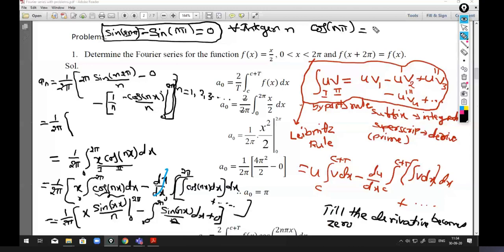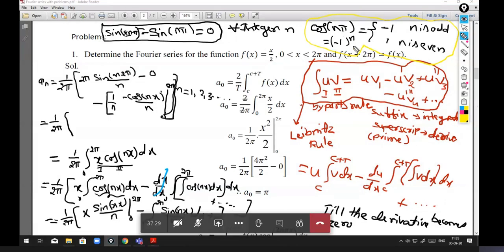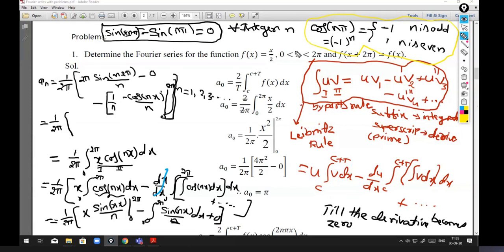So when n is even, definitely you will get cos 0. When n is 0, cos 0 is 1, plus 1. Minus 1 power 0 is 1. And when n is odd, so this is the result of cos n pi. I hope you are noting, you are writing this result. When the term comes, just write cos n pi is minus 1 power n. So what is cos 2n pi? In that case cos 2n pi is always plus 1.